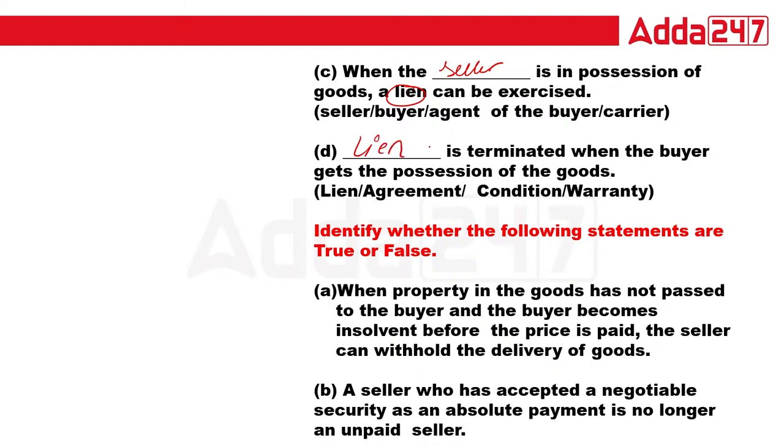Okay, now the true and false. When the property in the goods has not passed to the buyer and the buyer becomes insolvent before the price is paid, the seller can withhold the delivery of goods. That is but obvious, right? Yes, absolutely. The buyer is insolvent, it means he is not able to pay the money. The answer is absolutely right. A seller who has accepted a negotiable security as an absolute payment is no longer an unpaid seller. Exactly, because money can be transferred by the negotiable security also. So this is absolutely right.